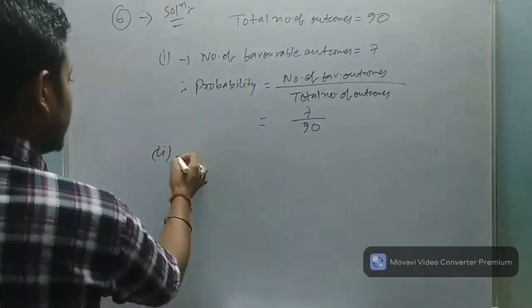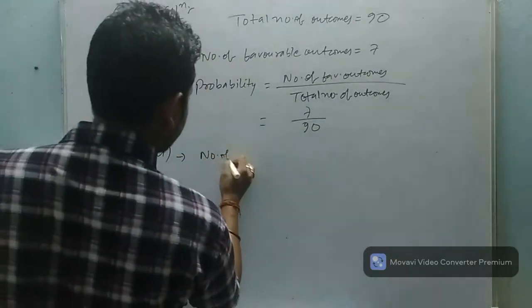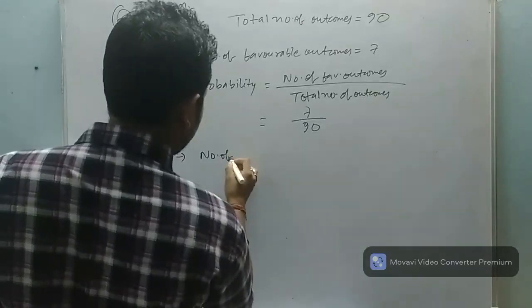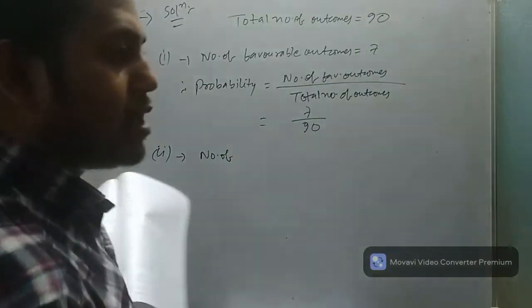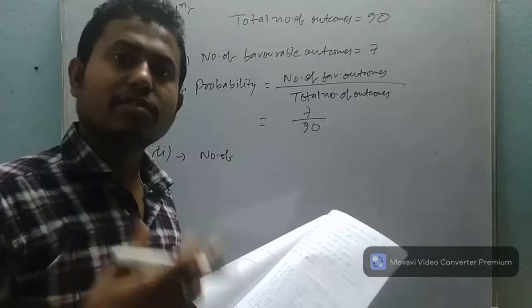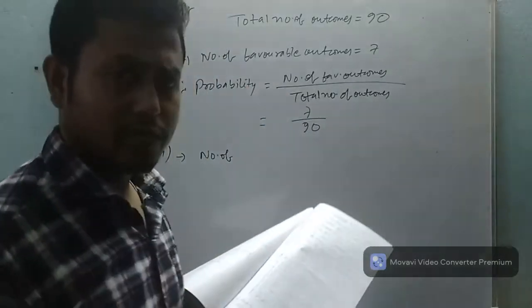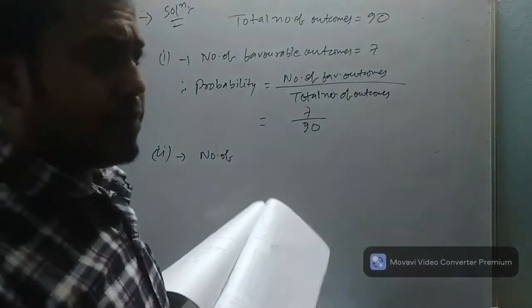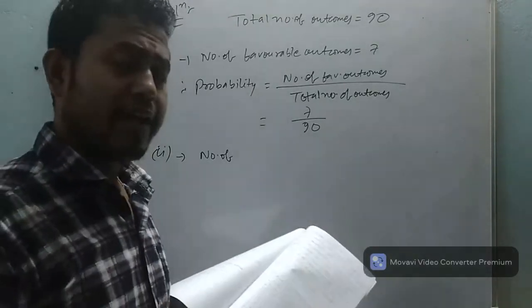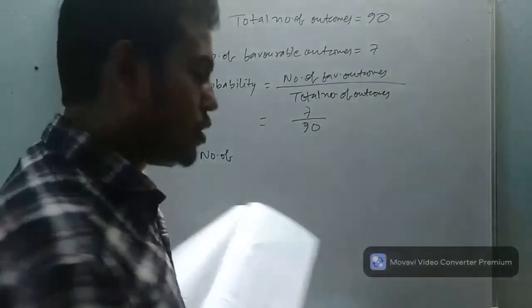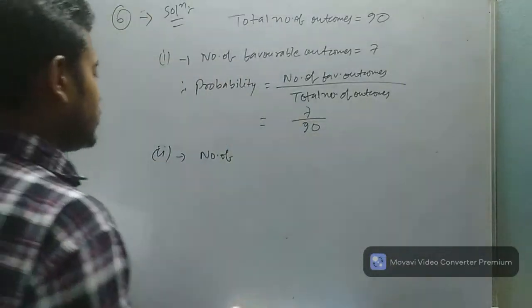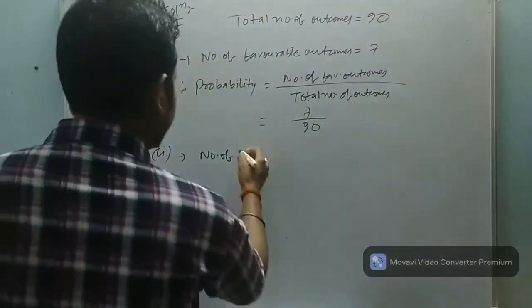This will be our number of favorable outcomes. Because if I ask you how many students obtained 60 and above marks, you cannot say just one particular value. So you will add the number of students of those 2 rows, 60 to 70 and 70 or above.